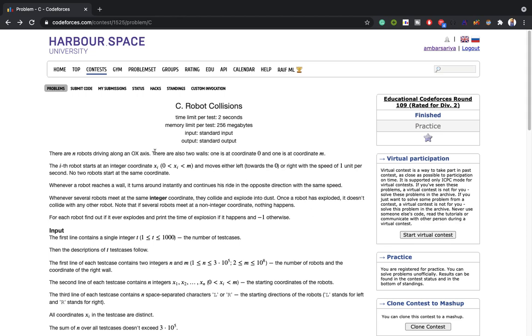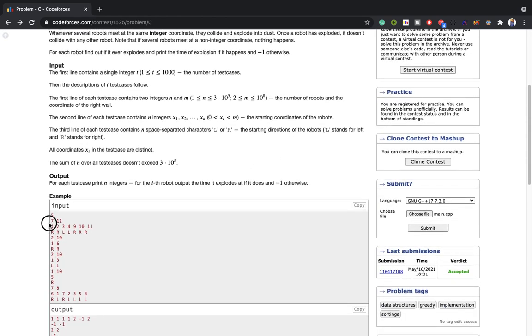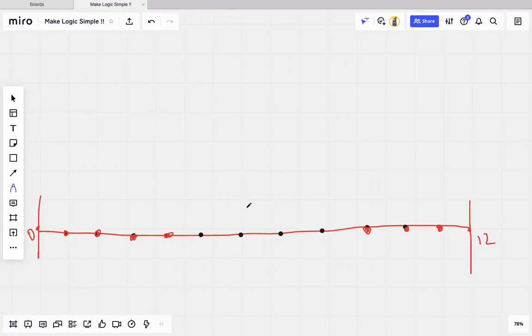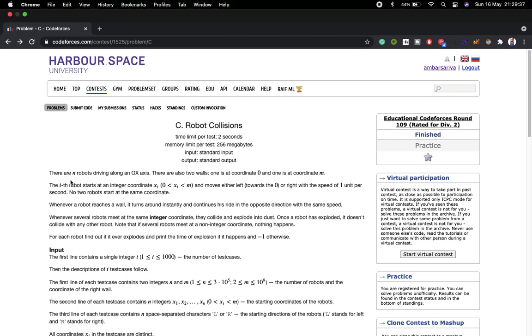What is the question saying? We are given n robots placed on the x-axis. There are two walls at 0 and m. I have drawn this. I will explain the first test case, and I have drawn that here, so I will take the reference side by side.